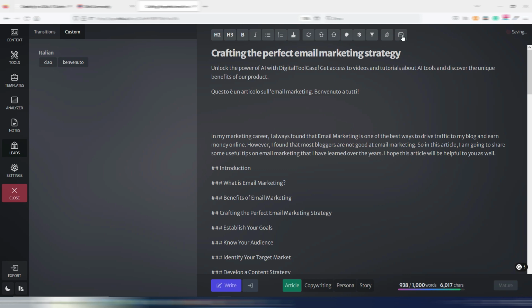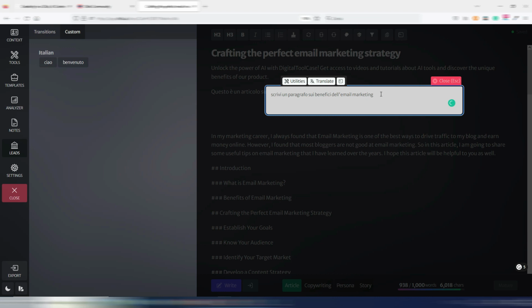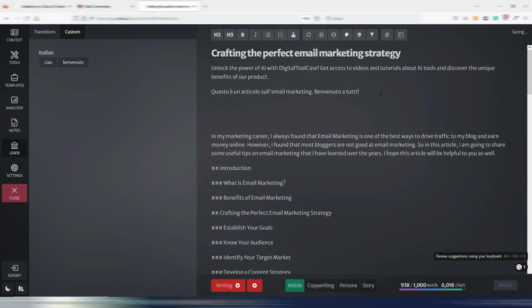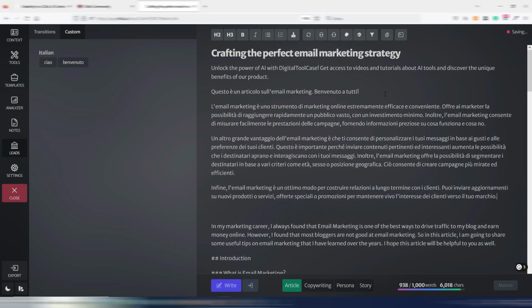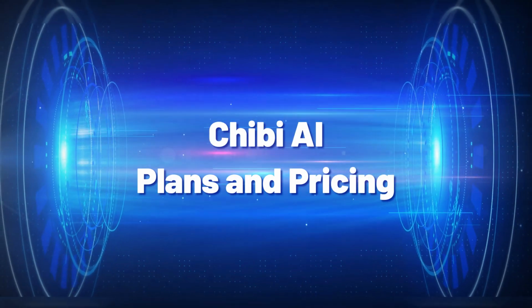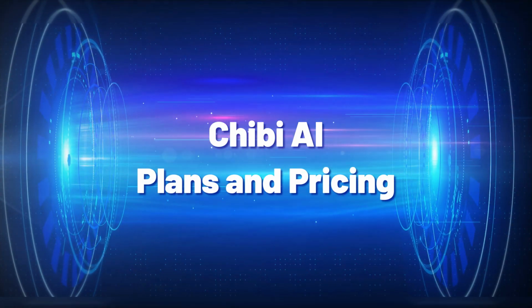If I use the command palette, it's easy to write in another language. In this case, the command is in Italian, and if I click on enter, Chibi will write in Italian. Okay, as you can see, this is in Italian. It's written quite well. What you can't really do is use this right button with other languages. At the moment it is not perfect. It writes, but it makes some errors. But with commands, you can do it. So this is an overview of the new Chibi AI.